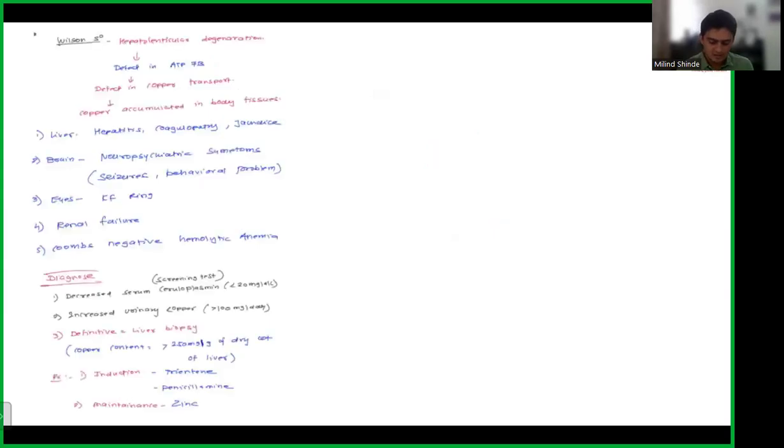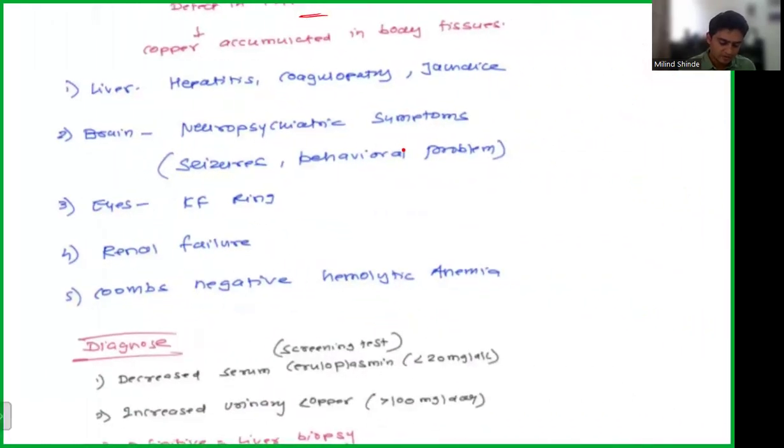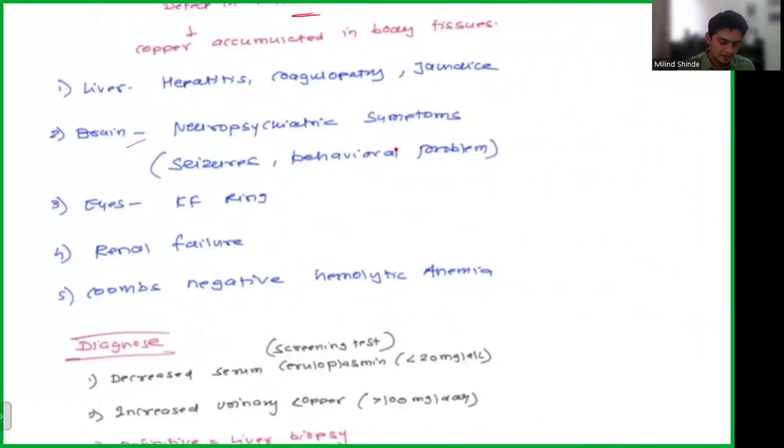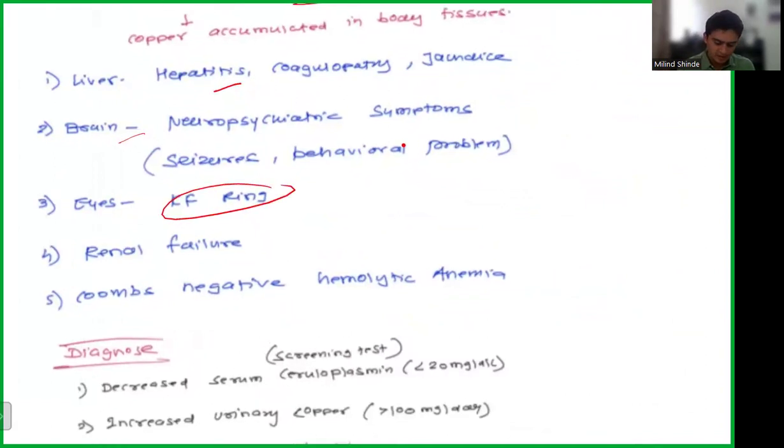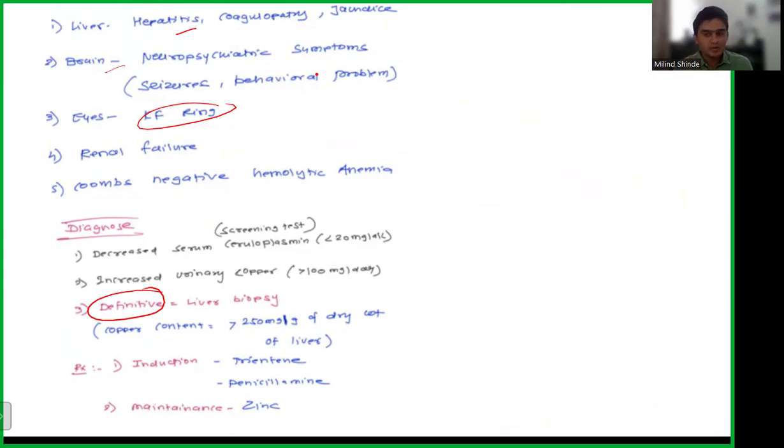Okay. Again, I'll just open the page from the notes that we had discussed. Defect in ATP7B, a disorder of copper transport. This is a screenshot from our notes. The giveaway is involvement of liver and brain, and the Kayser-Fleischer ring that they have given in the option. And what is the definitive, or best, test? Liver biopsy. You take a piece of liver, and you will find that the copper content of liver is very high, more than 250 micrograms per gram of dry weight of liver.